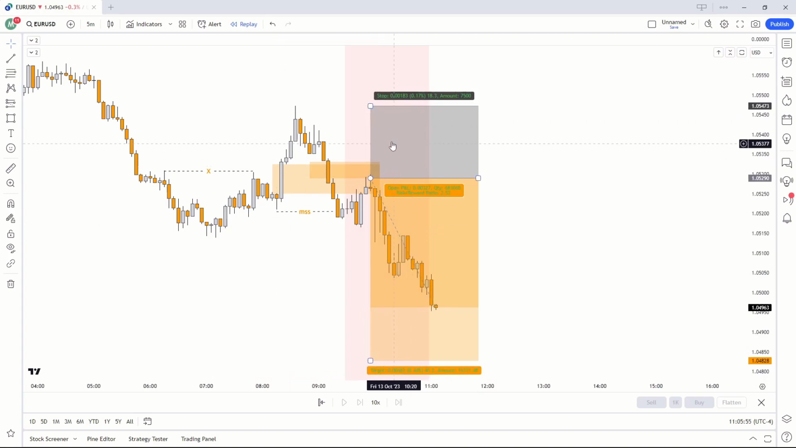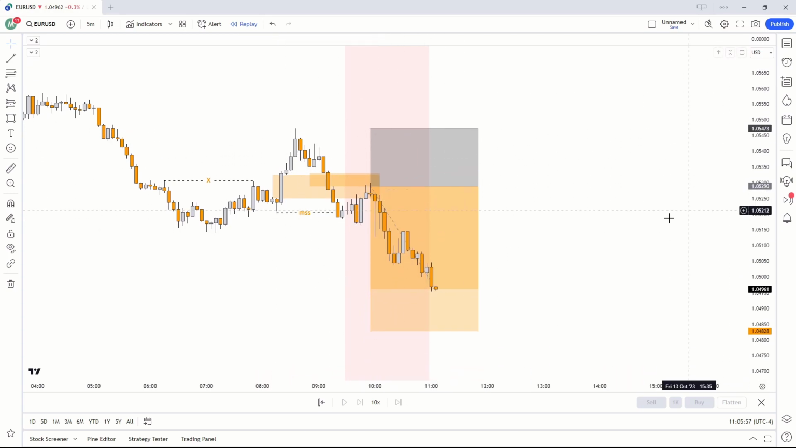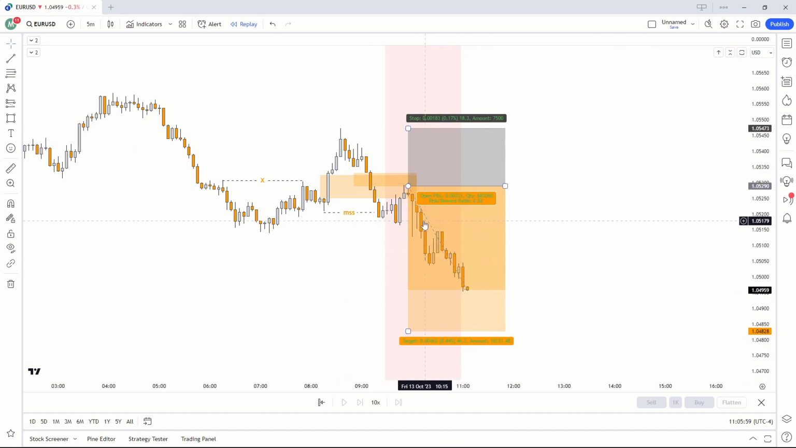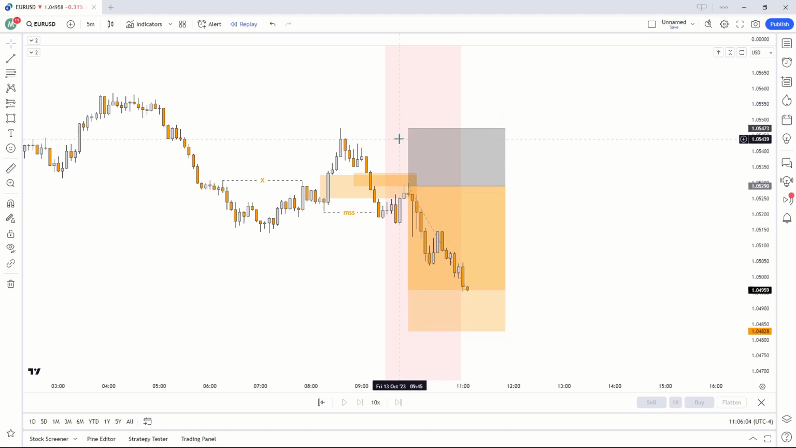Now, don't be scared to make your stop loss 18 pips. Guys, what you can do is go on the internet and search for a lot size calculator and always risk 1% on your trades. That way, even if your stop loss was to be 40 pips, you would still lose only 1% of your account.